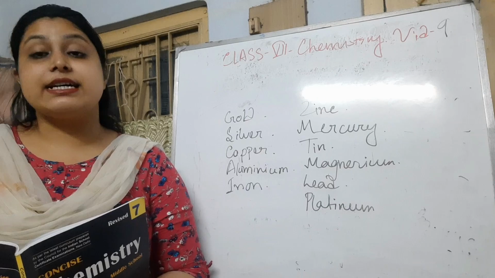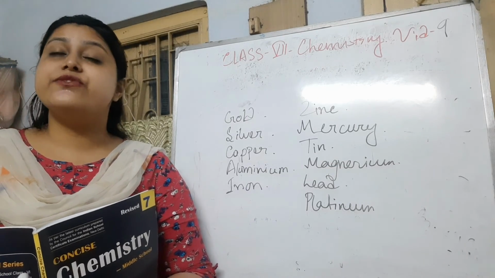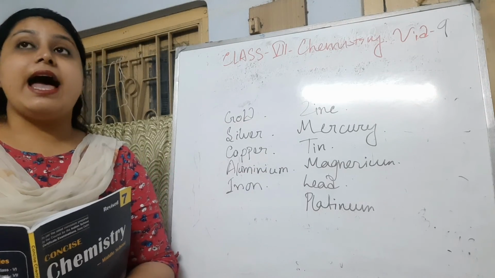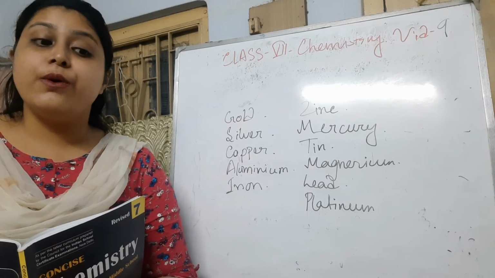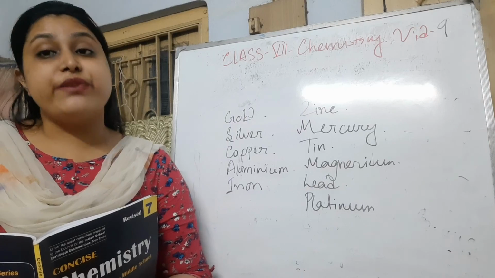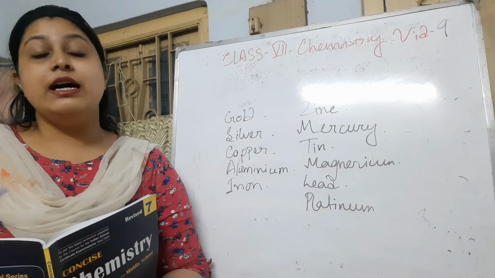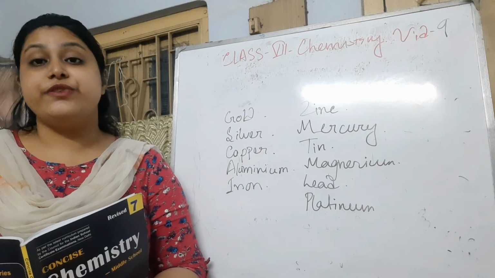They are very easily acceptable because we can store them for a very long time, and gold and platinum jewelry is also kept for generations because they do not react with air or atmosphere very easily.